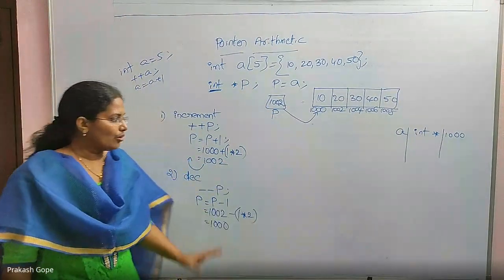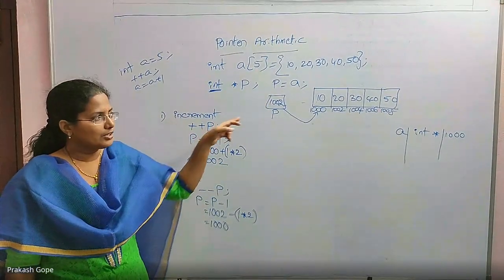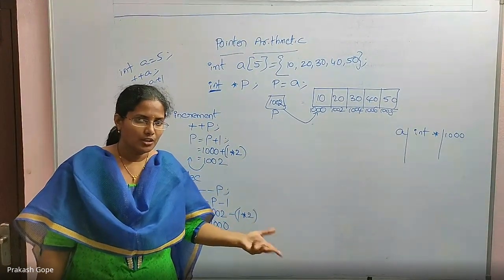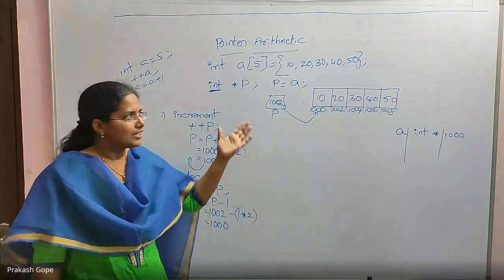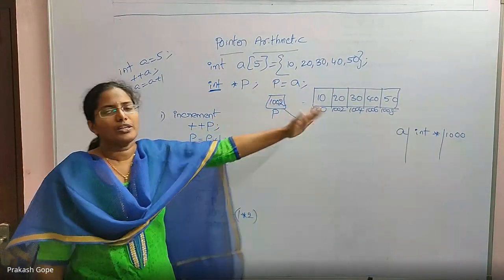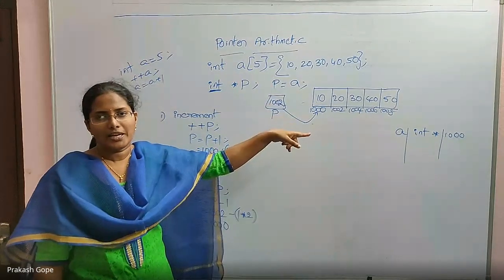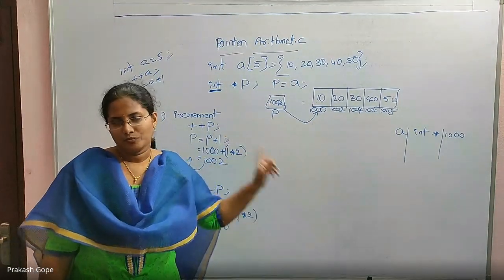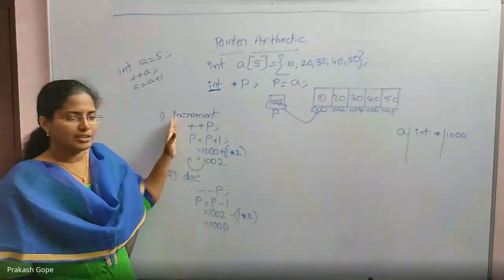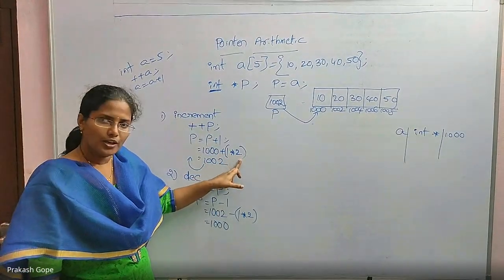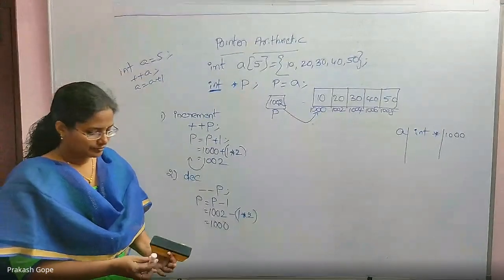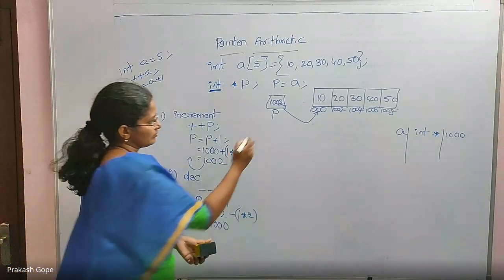Okay? So whenever you are saying incrementation, the p is pointing to the next element. I am not saying next integer or next character because it depends on what is that array type. It's an integer array, that's why next integer. If it was a character array, next character. If it was a float array, next float. Okay, that is incrementation because these jumps happen accordingly. Right? Then third one.